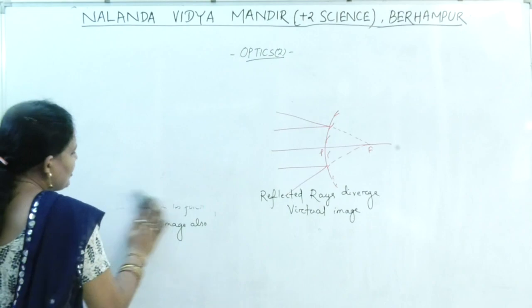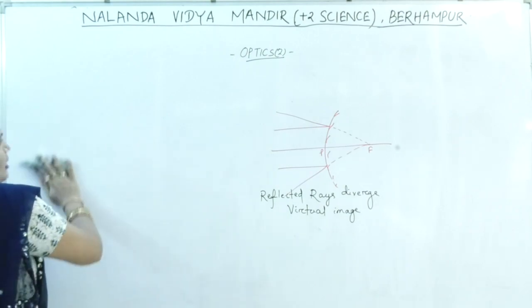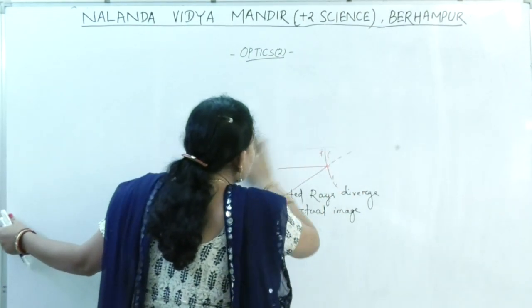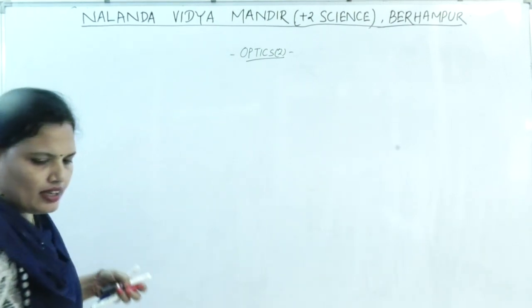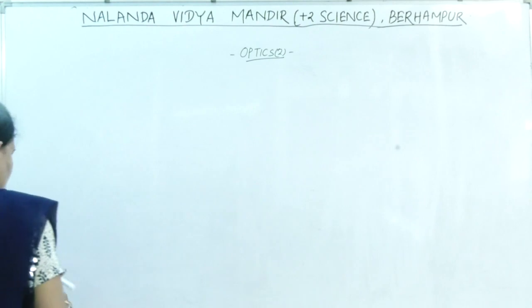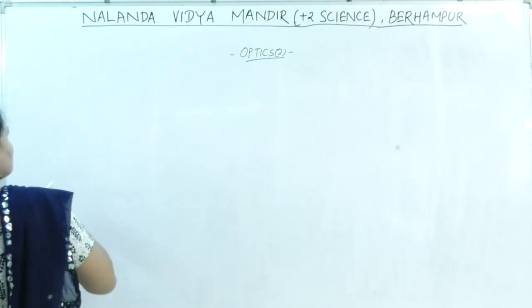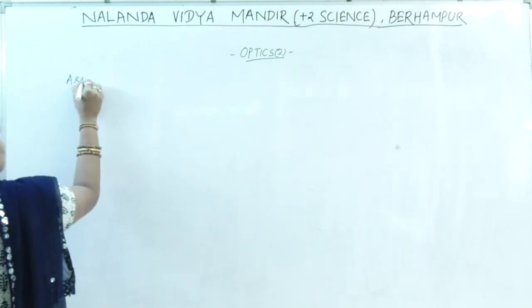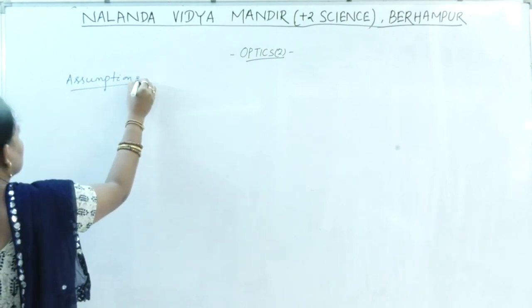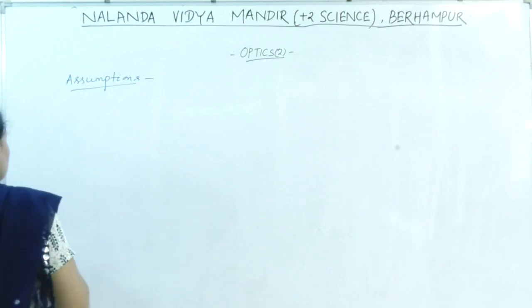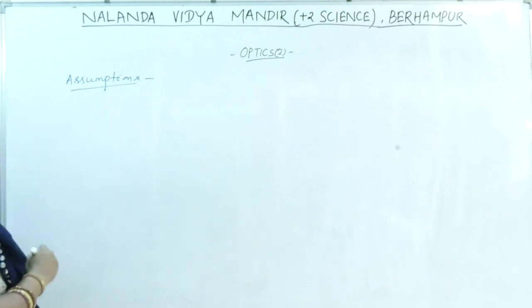In order to derive the formulas in optics, we have to take some assumptions. What are the assumptions we take? The source should be a point one.